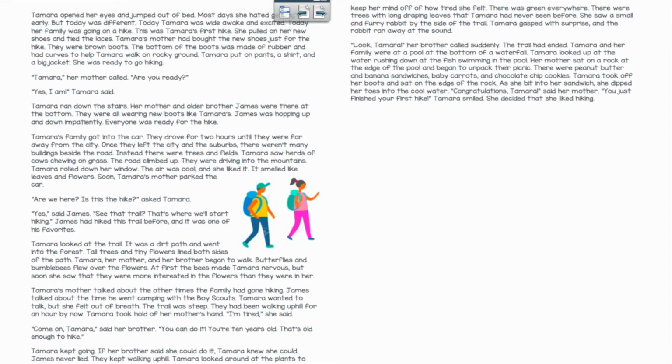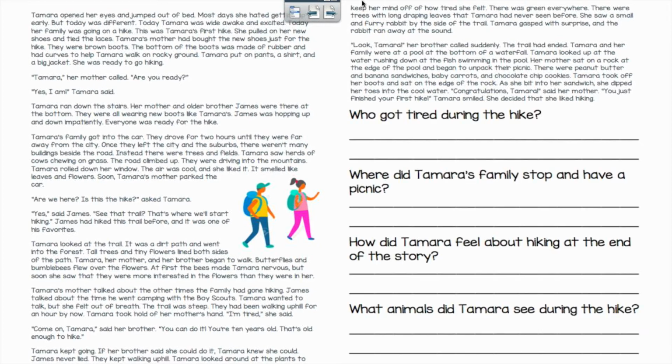What a great story about hiking. Now that we've read our story, let's go ahead and answer some questions. Okay, guys, so now that we've read our story, we're going to answer our questions. Remember, we're going to be looking for the 5W questions. Those are who, what, when, where, why, and how.